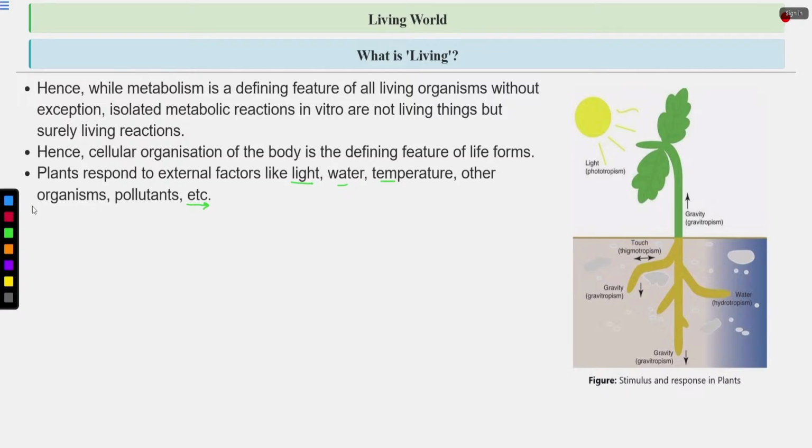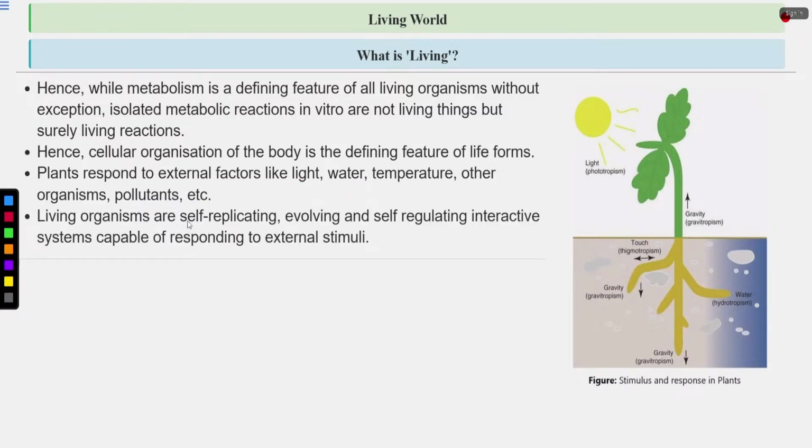Other organisms, such as herbivores in the case of plants, or predators, can also affect other organisms. Then pollutants can also affect living organisms. Living organisms are self-replicating, evolving and self-regulating, interactive systems capable of responding to external stimuli.